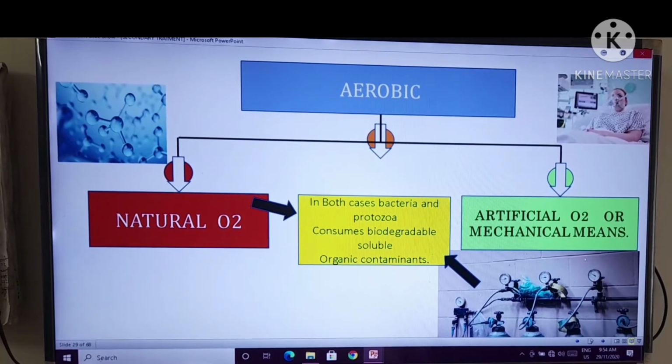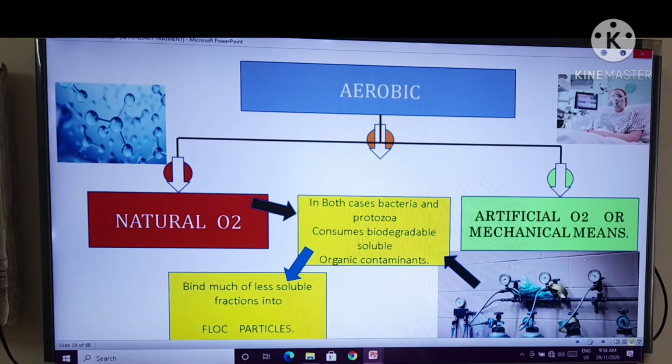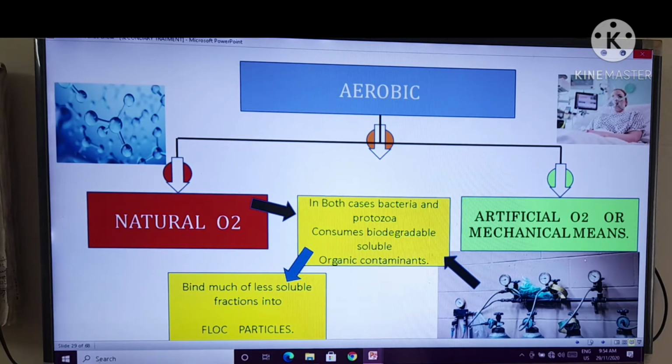So in both these cases, the bacteria or protozoa consume biodegradable soluble organic contaminants, right? And they bind much of the less soluble fractions into flock particles. That means the flock particles settle at the bottom of the tank.